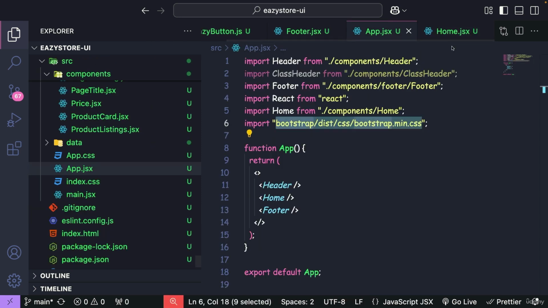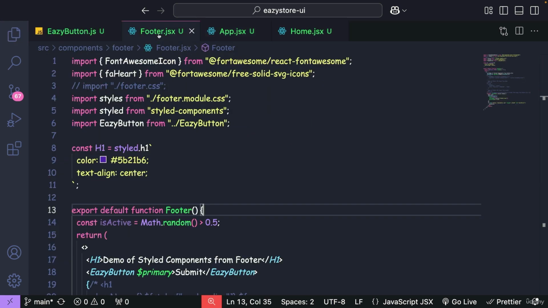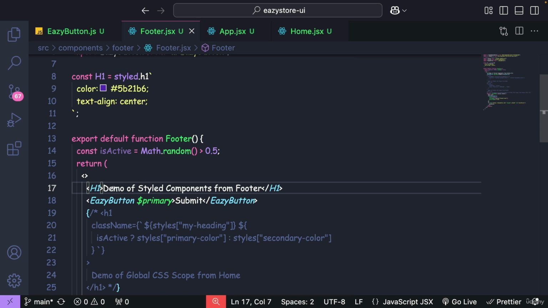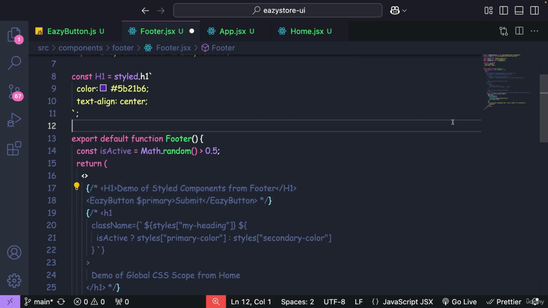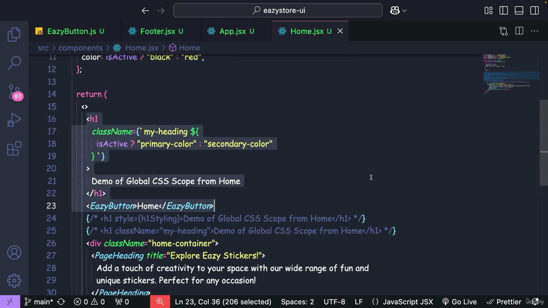Inside the next lecture, I'm going to show you some demos around Bootstrap. But before we move on to the next lecture, let me comment some code that we have developed inside this section. Here under the footer, I have this H1 and easy button. I no more want them. Let me comment them. Followed by, I'll go to home.jsx. Here also, we have an H1 and easy button. Let me comment this as well. You can always find this commented code inside the GitHub repo. Let's start experimenting with Bootstrap from the next lecture.